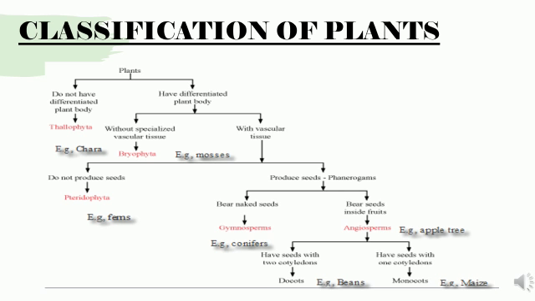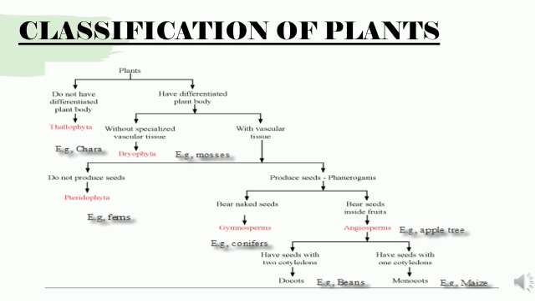Few plants don't have vascular tissue at all. They don't have xylem and they don't have phloem. In other plants, we can see vascular tissue. Based on that, it is two. Without vascular tissue, that is Bryophyta. So one we saw is Thallophyta and another is Bryophyta. Under with vascular tissue, you can see two: those that do not produce seeds and those that produce seeds. That is Pteridophyta, which belongs to the plants that don't produce seeds. Those producing seeds are said to be Phanerogams.